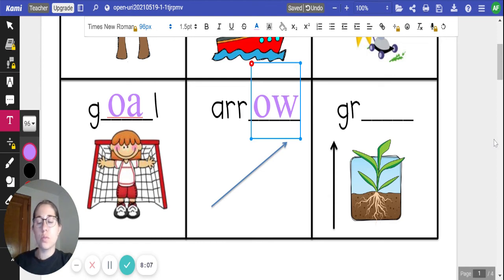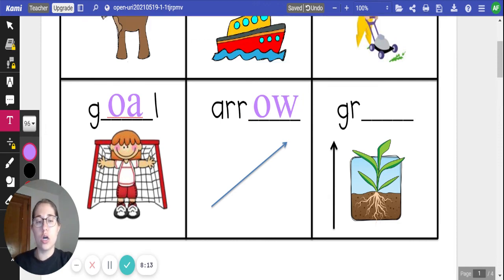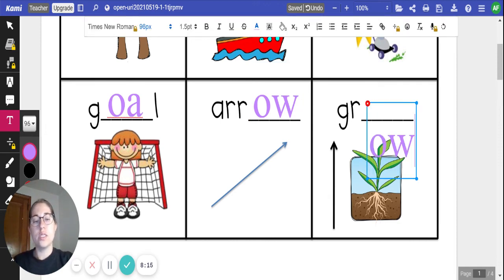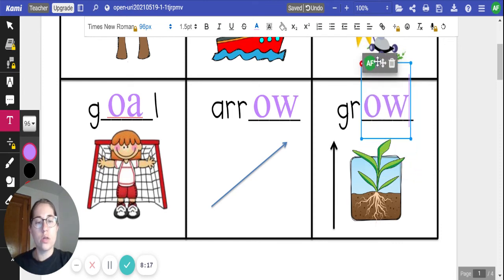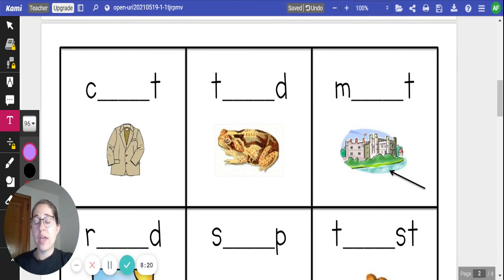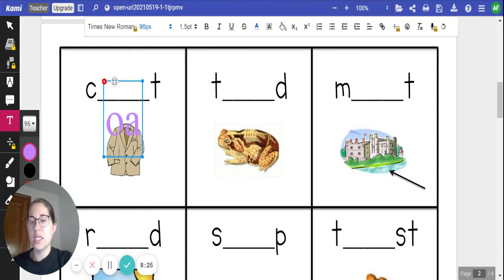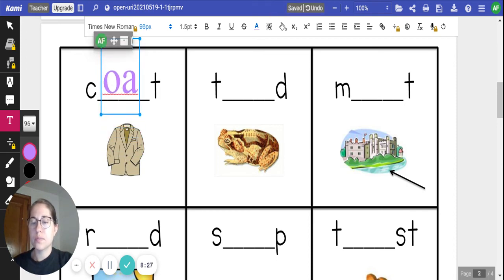Then we have a little plant. What do plants do? They grow. G-R-O-W. Then we have a coat. Coat is spelled C-O-A-T. Coat.